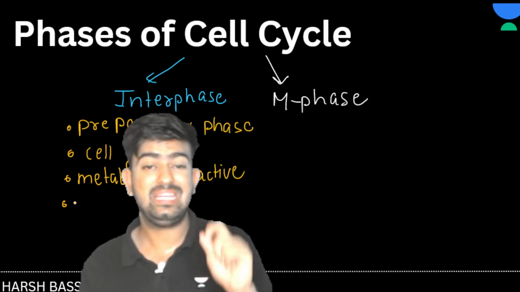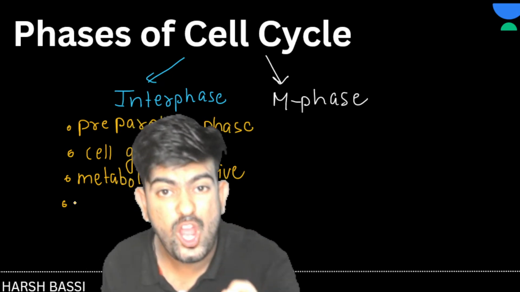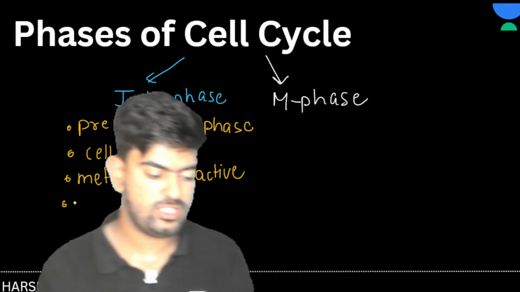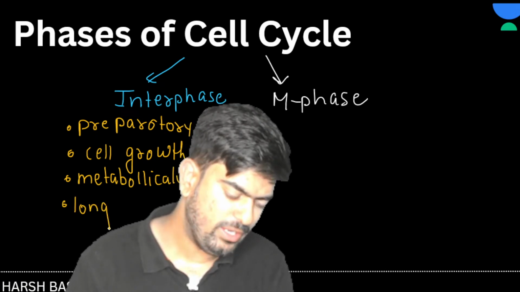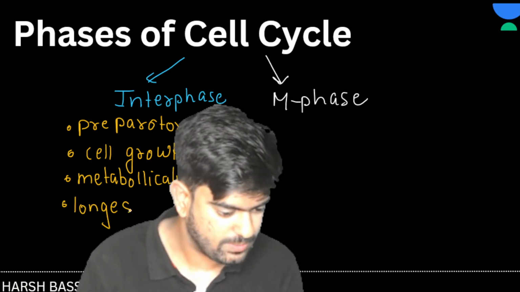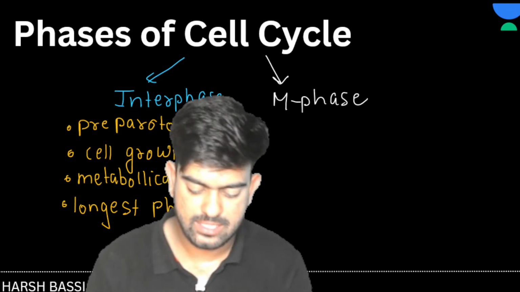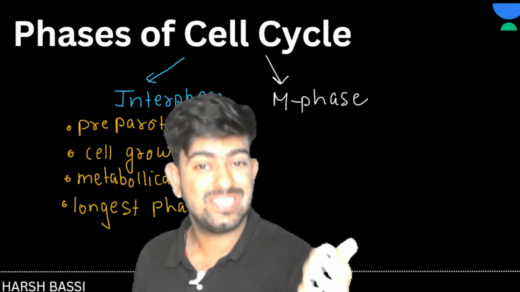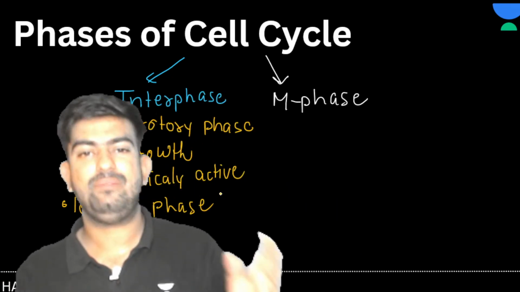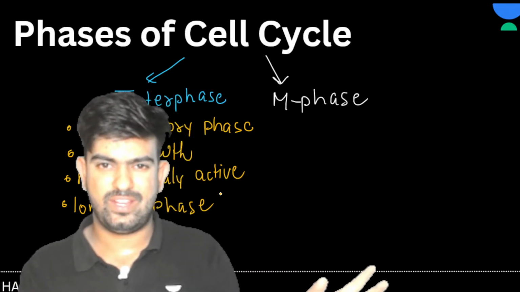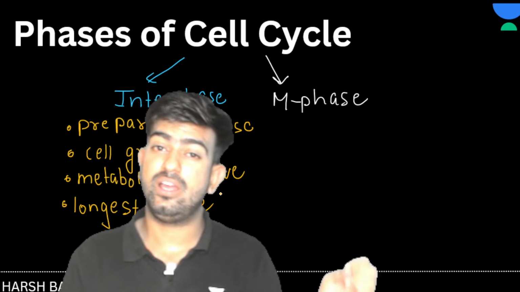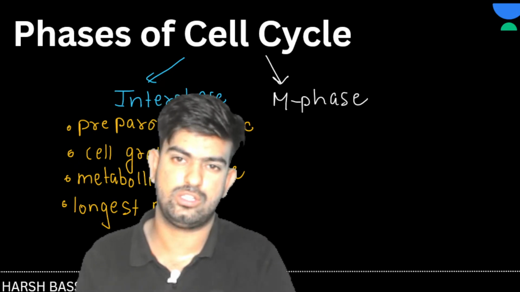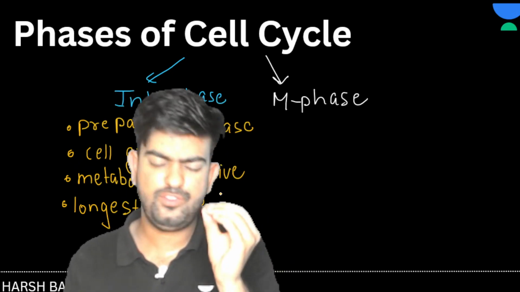Okay. Next, what do we have? This is the longest phase of the cell cycle. So let's write here longest phase. Now my question is, why is this phase known as the longest phase? Because preparation needs time, right? In NEET, the exam is 3 hours 30 minutes, but for preparation, we need years of hard work. So interphase is preparing things, and it takes lots and lots of time. And then M phase takes very little time, okay?